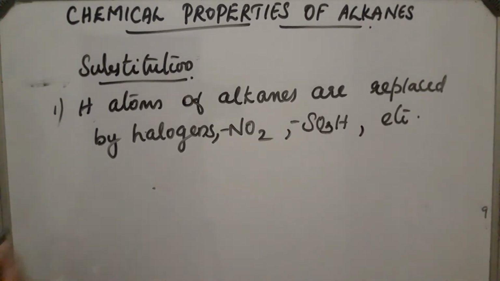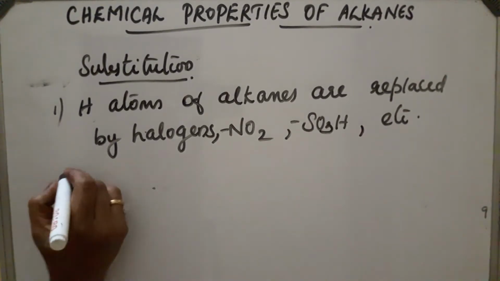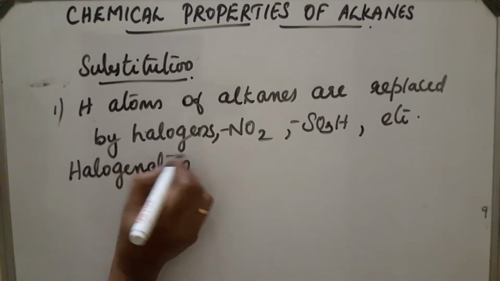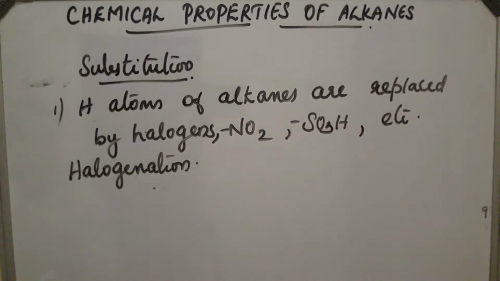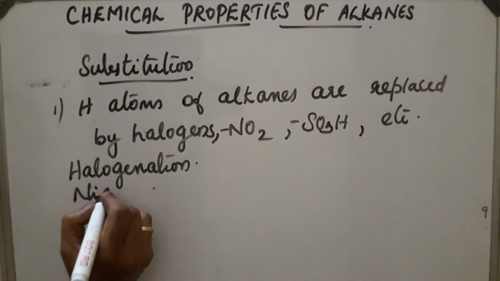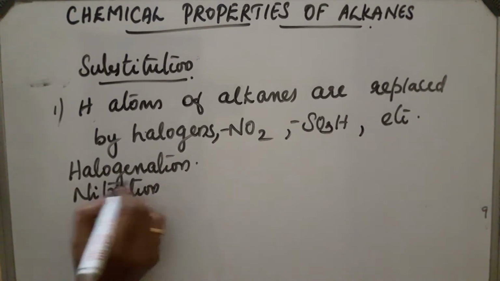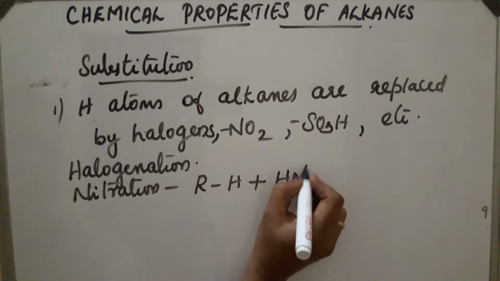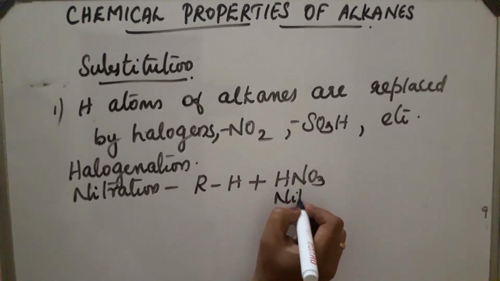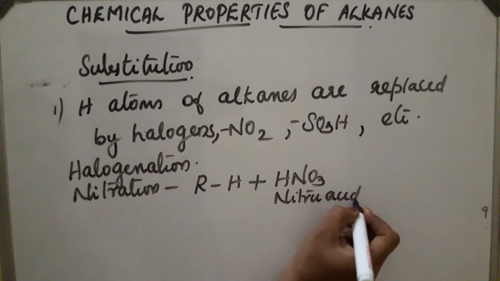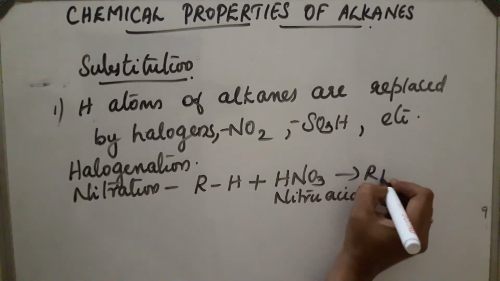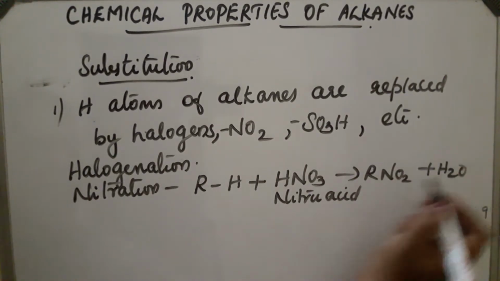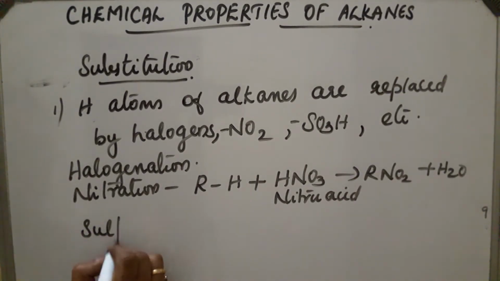In the case of halogens, we already discussed halogenation under free radical substitution reaction. We can refer to that. Now, the second one is nitration. The reaction will be like this: alkane on reaction with nitric acid, HNO3, gets converted into RNO2, nitroalkane, and H2.